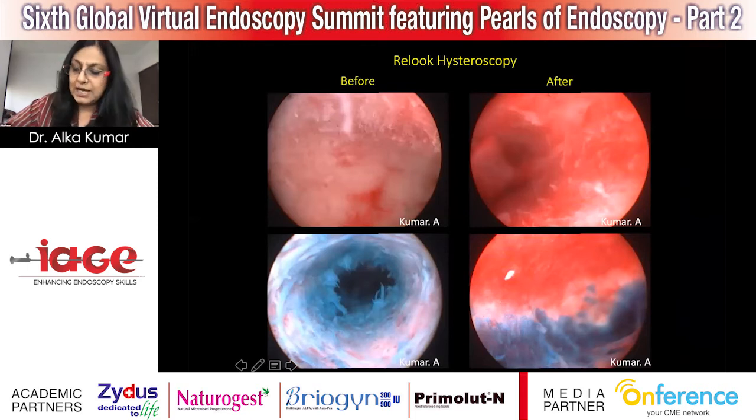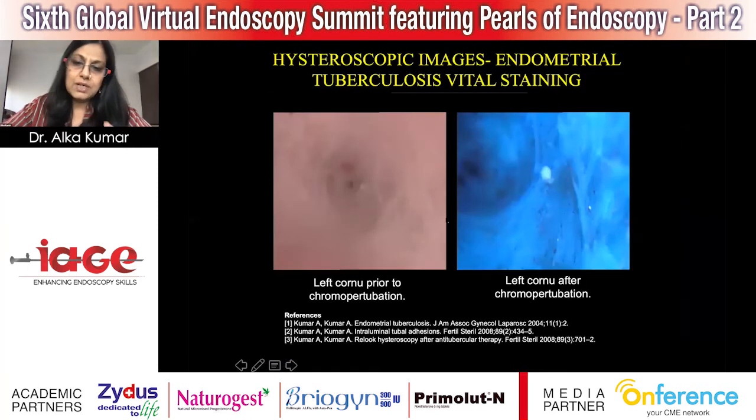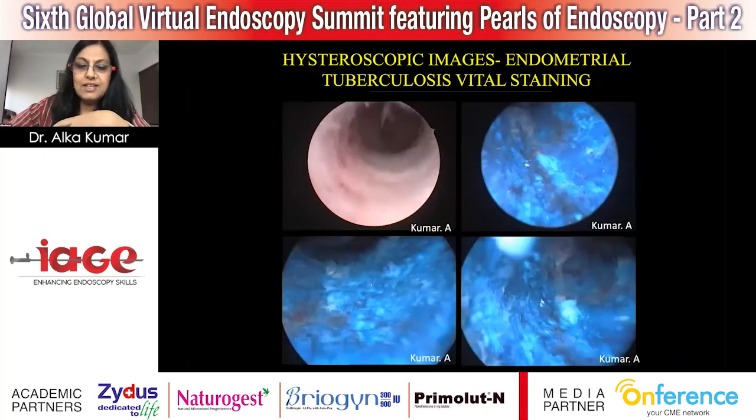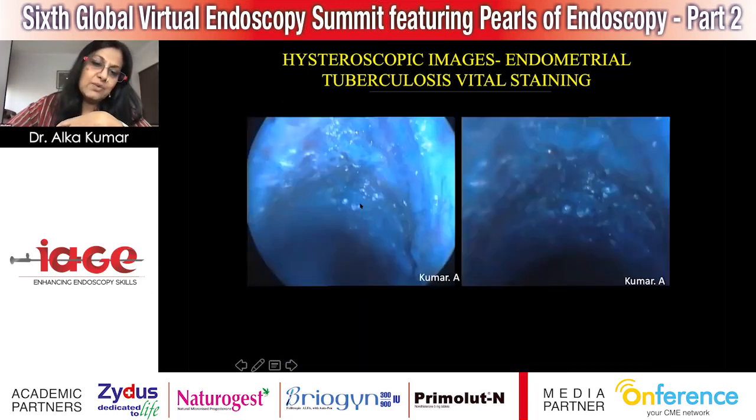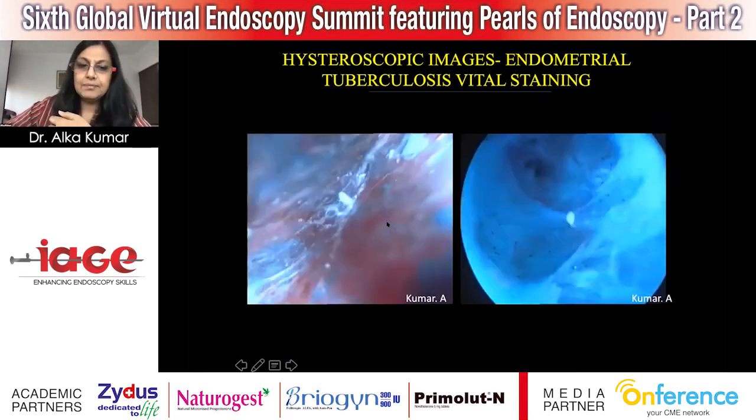But I'll take you through the images with the methylene blue dye. What it did was that the background became blue, and somehow the tubercles do not take up the dye. So they started to stand out, and we named it the starry sky appearance. This is the left cornu after CPT. You can see here the images showing the little tubercles which stand out. And in this picture, you can see these little micro deposits, which are sometimes not even visible, but they stand out very much on methylene blue dye.